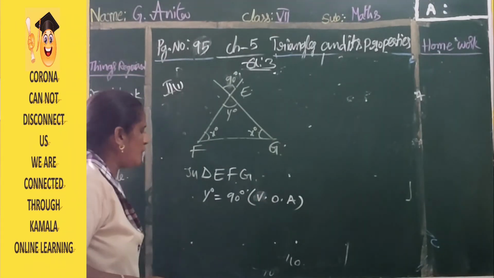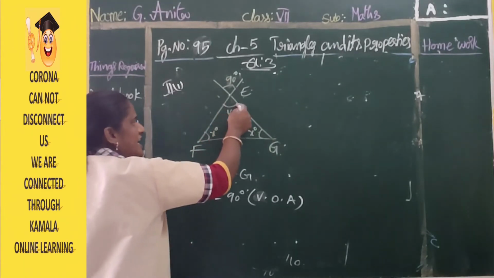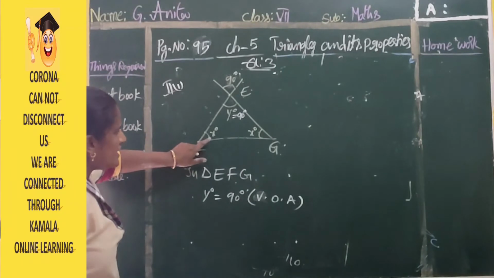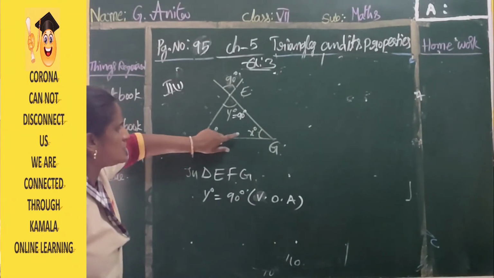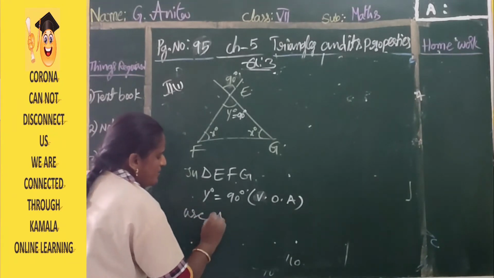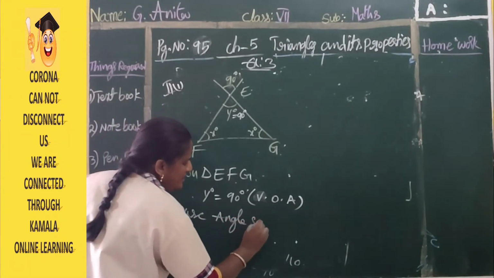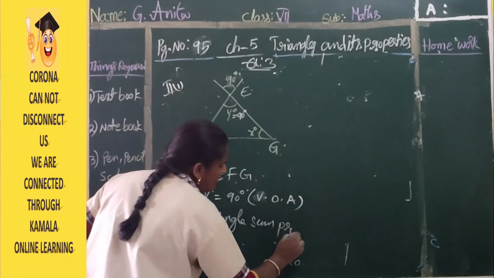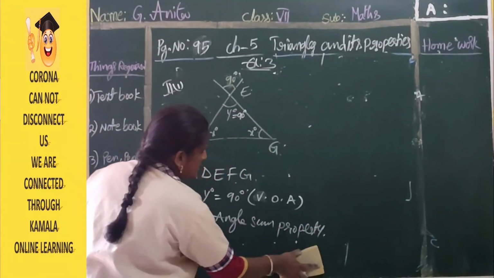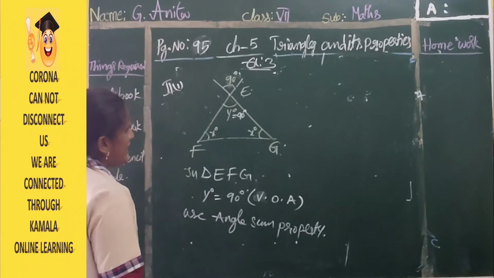Next, you got the idea about this 90 degrees y angle. These two are equal to each other, so use the angle sum property. What is the meaning of the angle sum property? The sum of all angles is equal to 180 degrees.